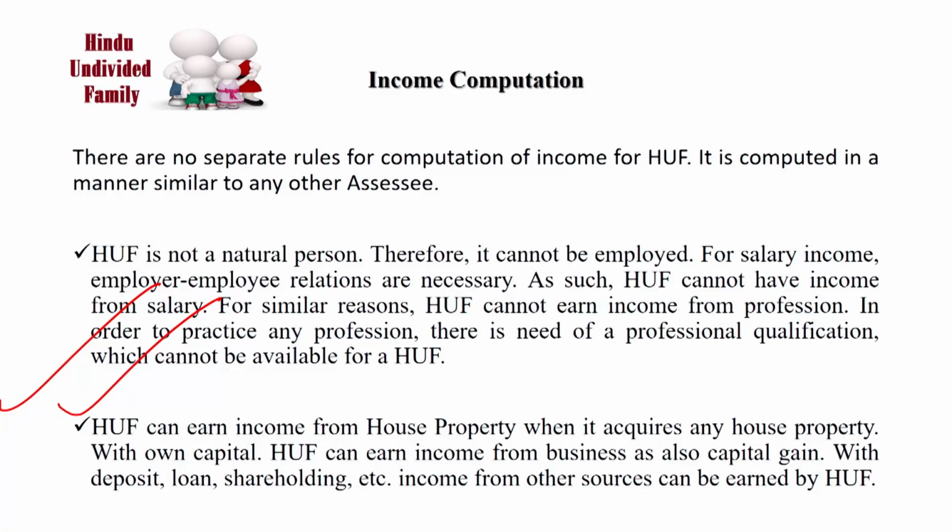It can earn income from business as also capital gain. With a deposit, loan, shareholding, etc., income from other sources can be earned by the Hindu undivided family. We can say that at the time of assessing the income of a Hindu undivided family, income from house property, income from business, capital gain, and income from other sources are included.